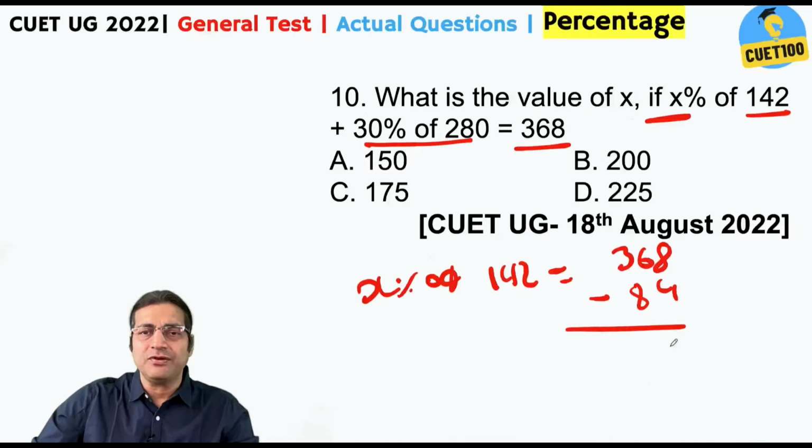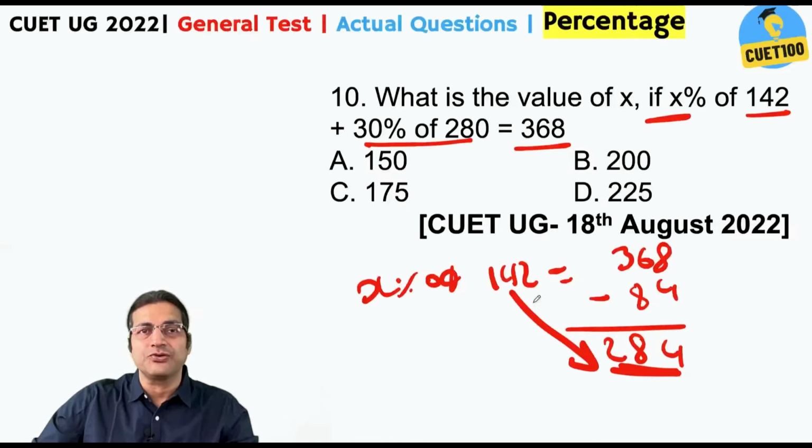Take out 84, you get 284. Now look at 284. 284 is 2 times 142. So we can say that 284 is 200% of 142, or 284 is 100% more than 142. But here your answer is of course 200.